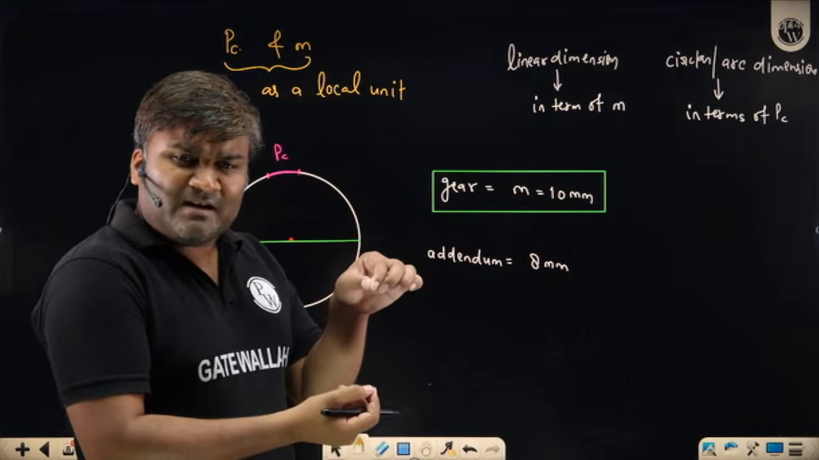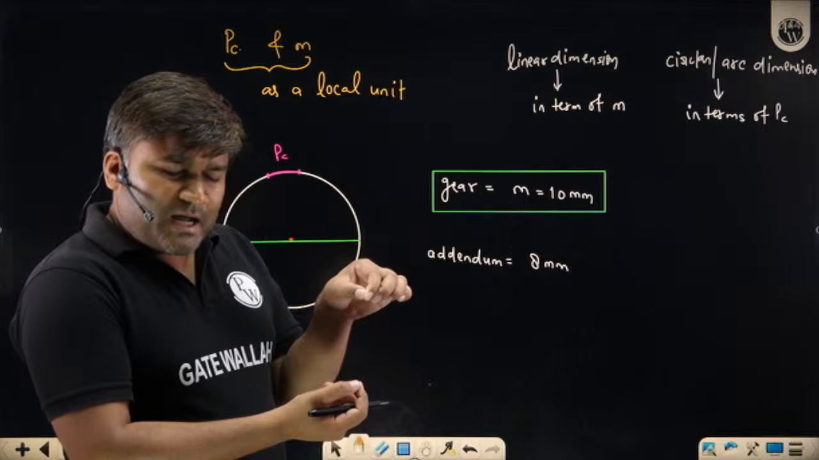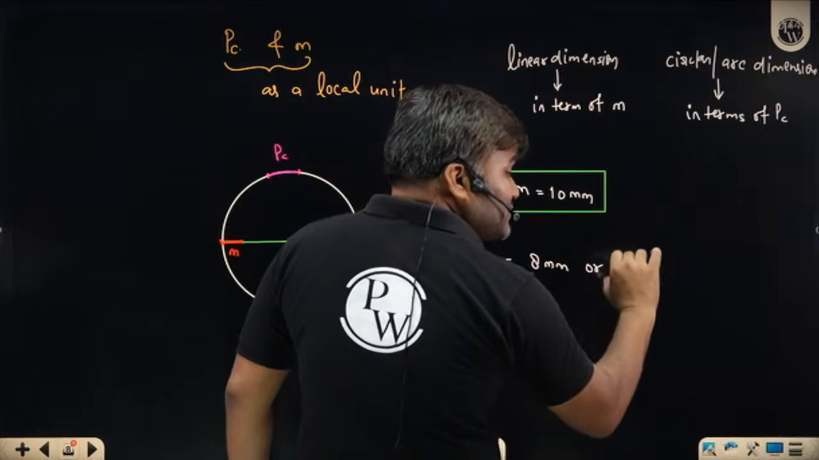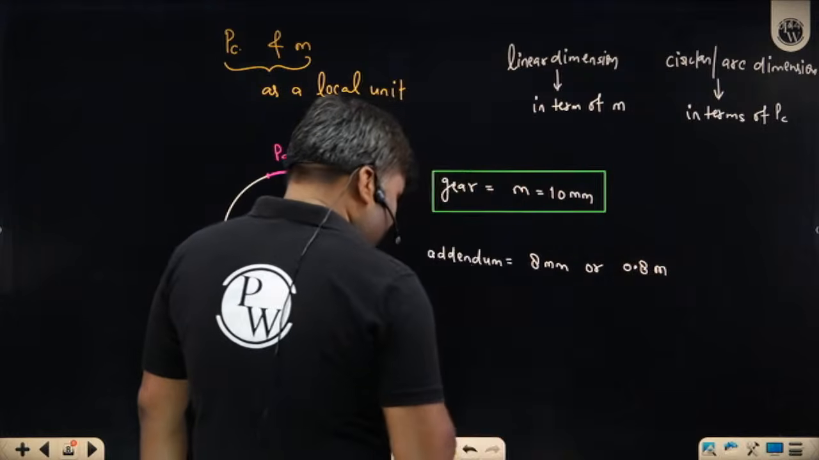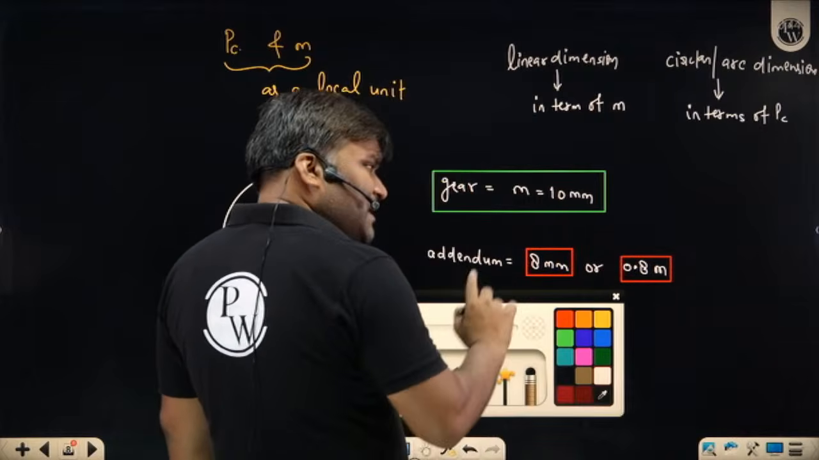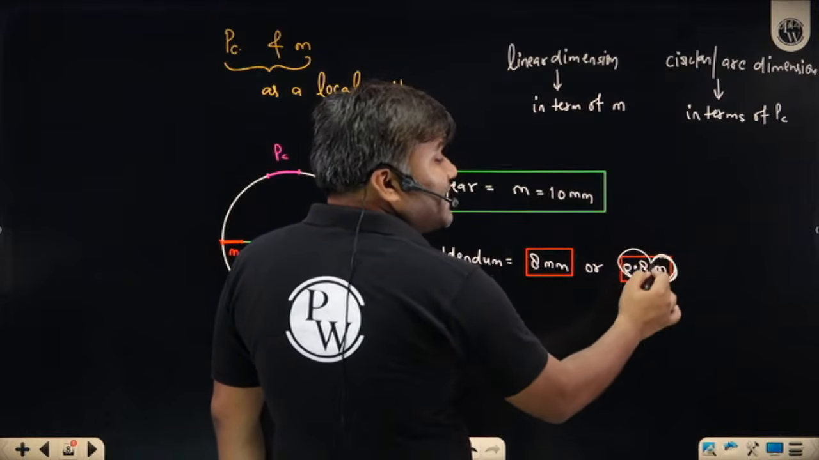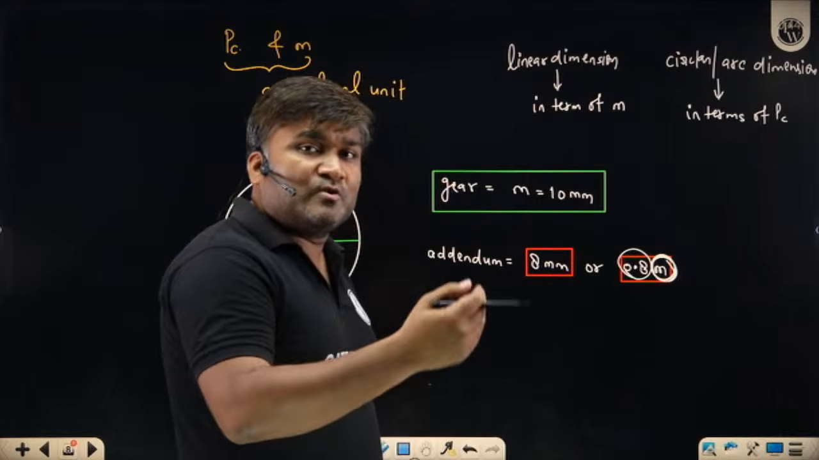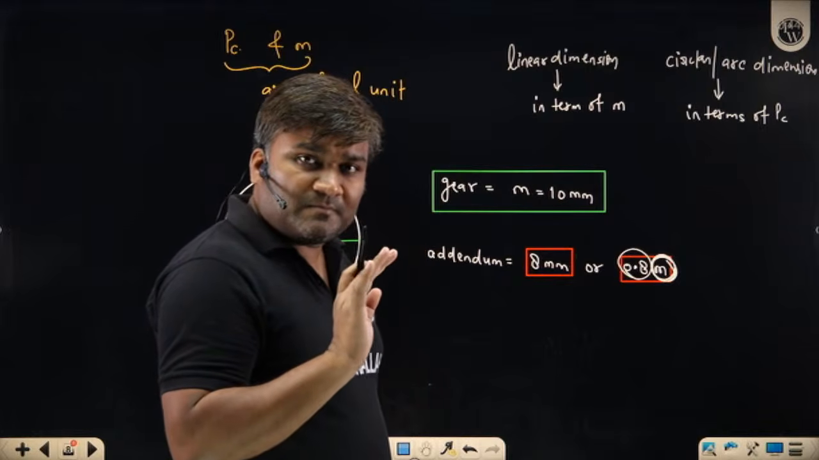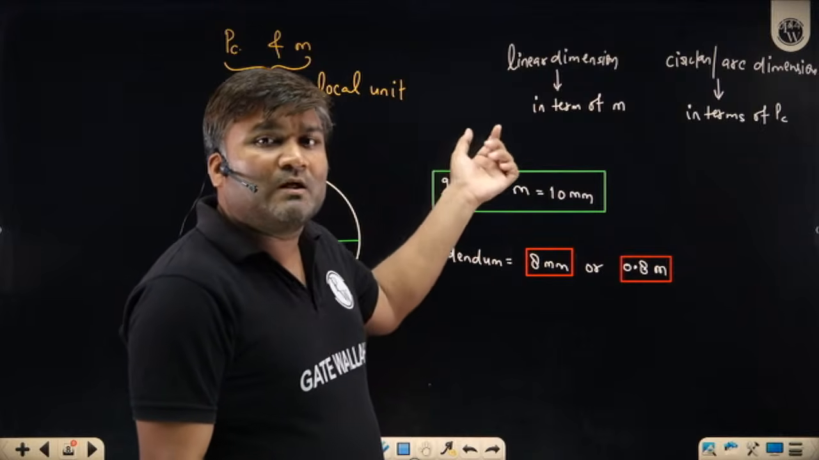Some addendum I have measured and it is about 8 mm. So either I can tell you that addendum is 8 mm, or I can write addendum is 0.8 times of module. How many of you can understand this? Both things are representing exactly the same concept. 0.8 into module, 0.8 times of module, 80% of the module, I can also tell you my addendum's value like this. Clear? This is what I mean when I say I'm using these as local units.